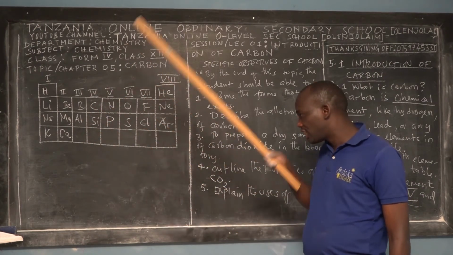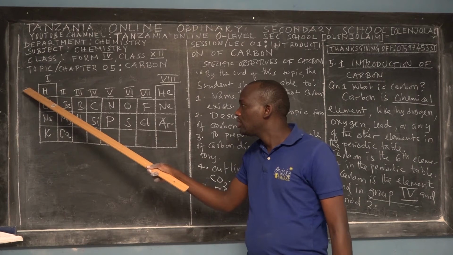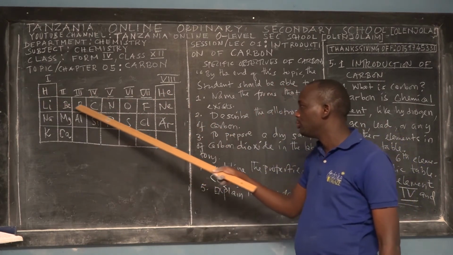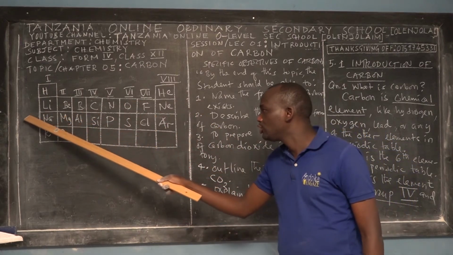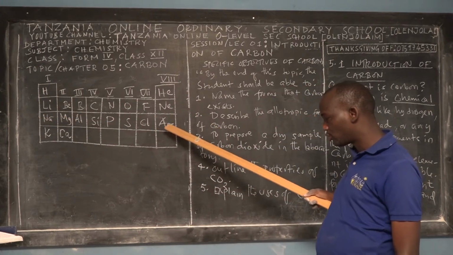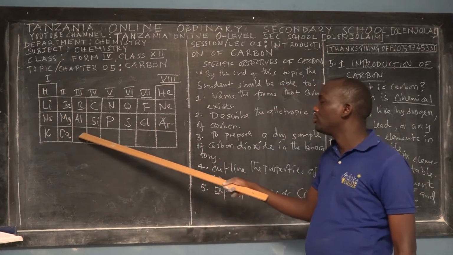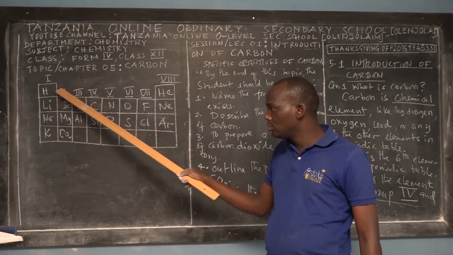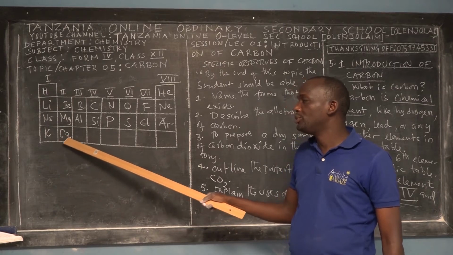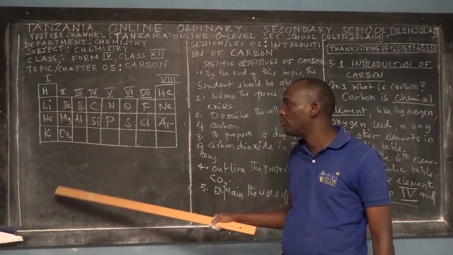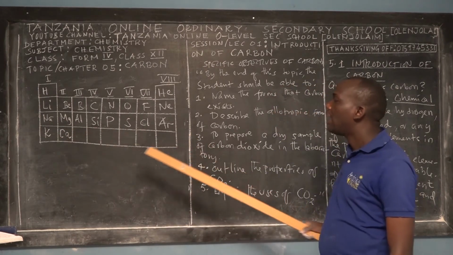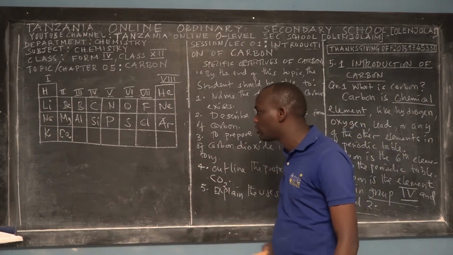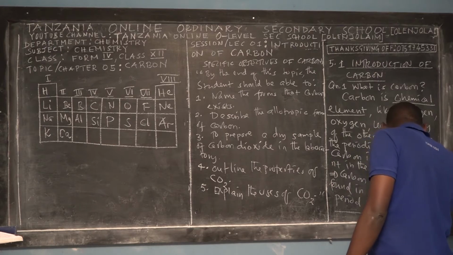But again, in chemistry, this one we call period 1, and this is period 2, and this is period 3, horizontally, and this is period 4. So calcium is in group 2, but it is also in period 4. It is an element in period 4. So the horizontal arrangement of elements we call periods, and the vertical arrangement of elements we call groups.